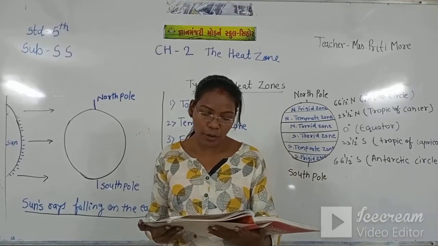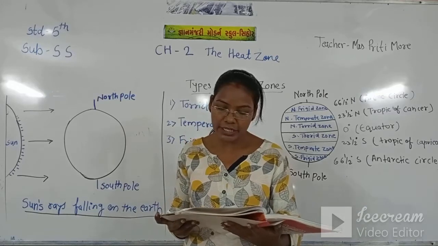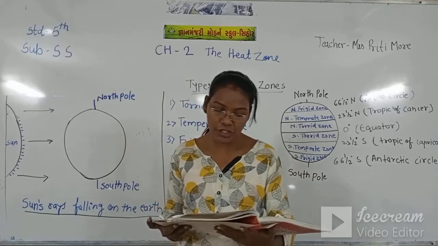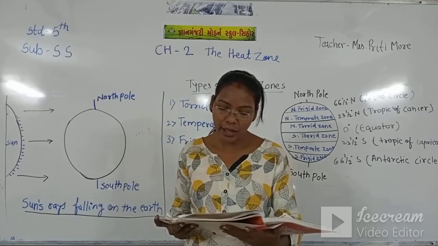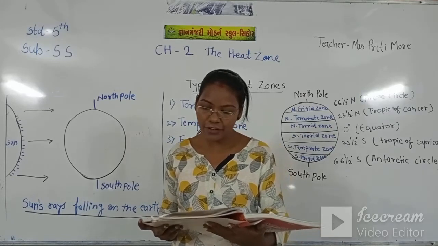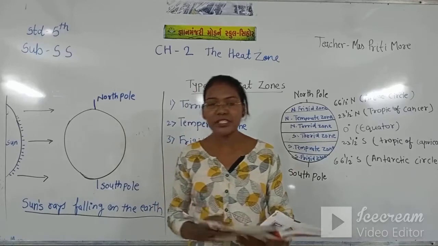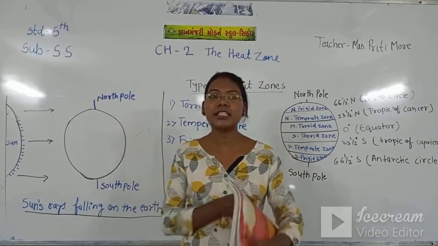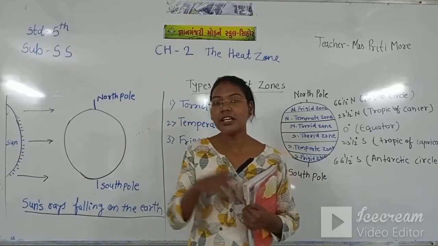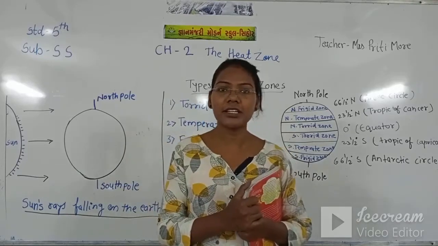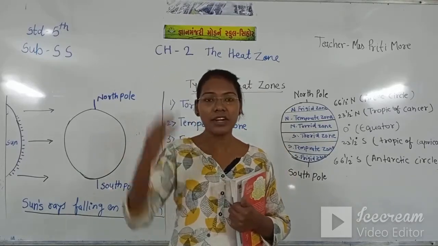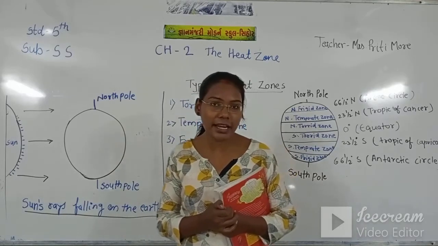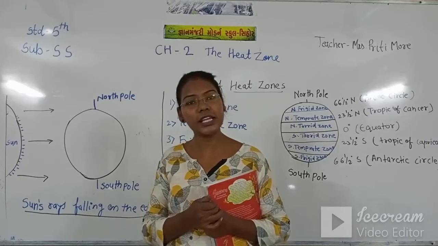When we talk about the weather of a particular place, we refer to its temperature, air pressure, air humidity, clouds, winds and rainfall. That means first we talk about weather. What is weather? If I say today it's sunny weather, yesterday was cloudy weather, and sometimes it rains, then we say today is rainy, today is cloudy, today is sunny.